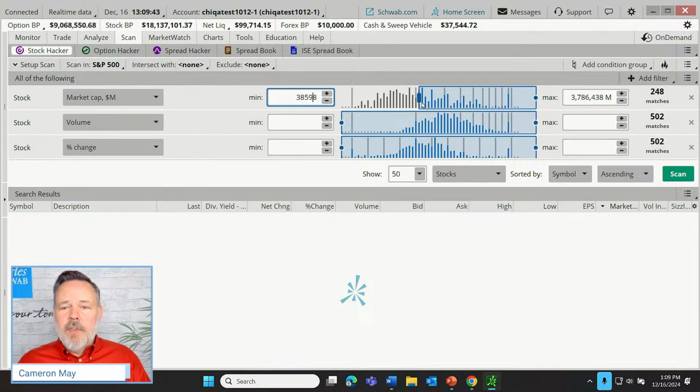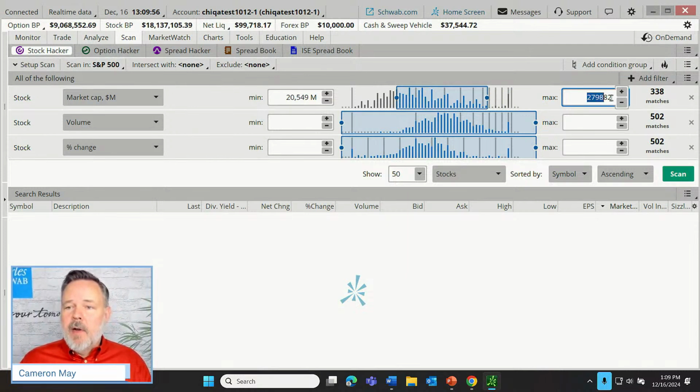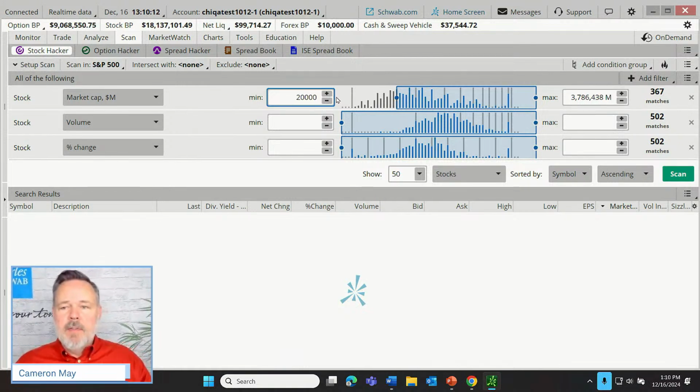If I think I can narrow this further, let's just increase that minimum, or let's take this back down to around 20 billion. That's close enough, 20 billion, 500 million. I could also set a maximum, either by entering a numerical value here, or by moving this histogram display window back and forth. I'm going to open that all the way up. So we'll just say larger is fine for our hypothetical investor, but at least a $20 billion company. Let's go ahead and make this a little bit more precise there. 20 billion is our minimum.